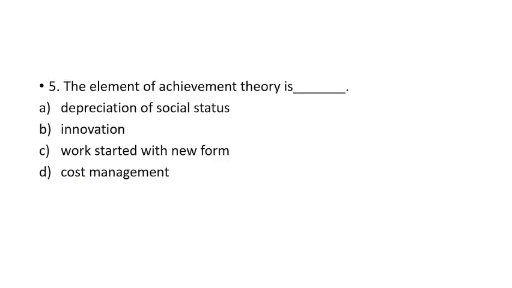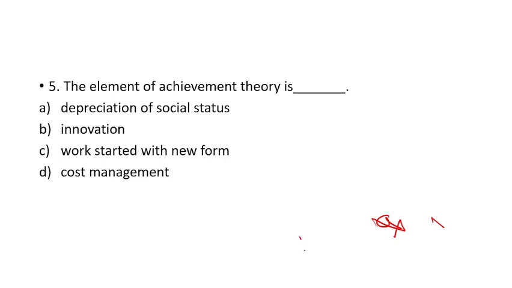Let's see question number 5. The element of the achievement theory is dash: depreciation of social status, innovation, work started with new firm, and cost management. Achievement theory by David McClelland is being asked about. So let's see the options. Depreciation of social status. So social status is depreciated. Option A can't be the answer, because it is talking in a fully negative sense.